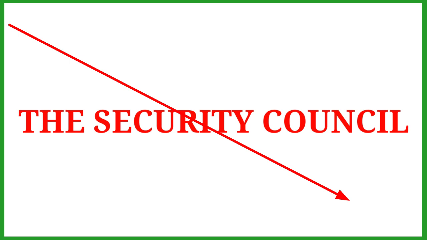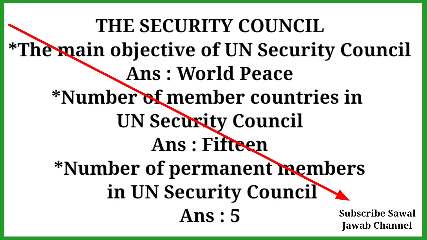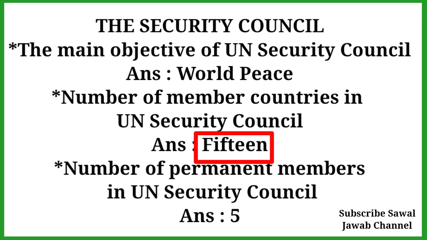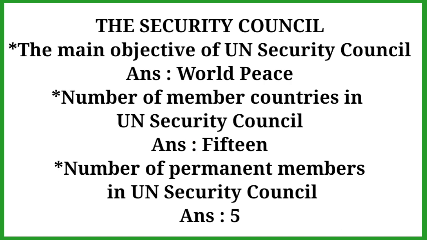The Security Council is another important organization of the UN. The main objective of the UN Security Council is world peace. The number of member countries in the UN Security Council is 15. The number of permanent members in the UN Security Council is 5.